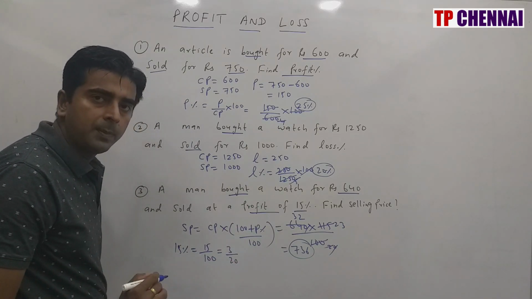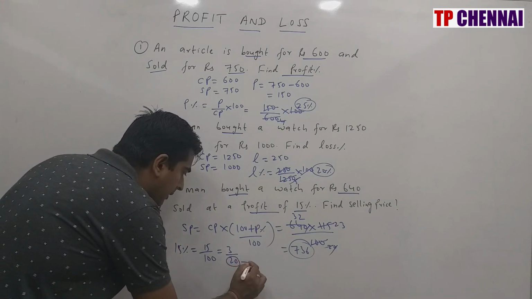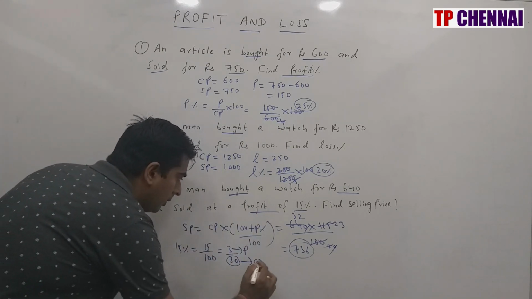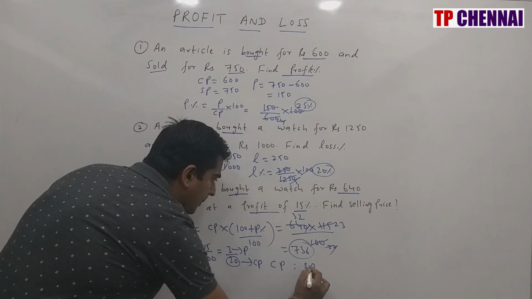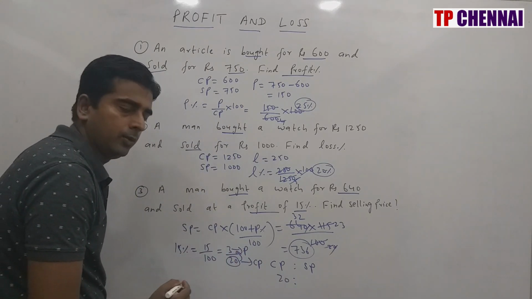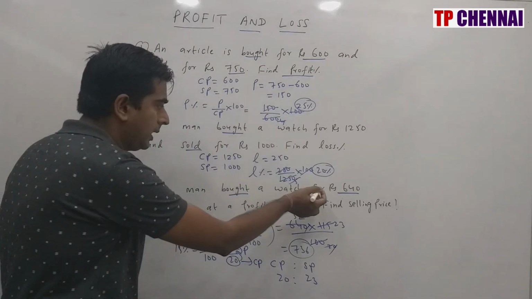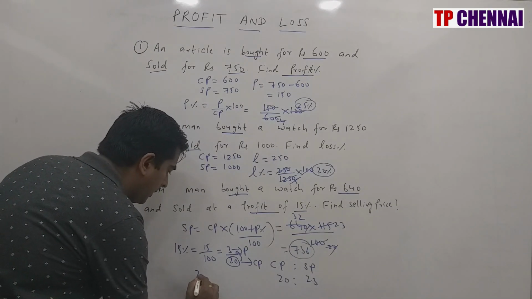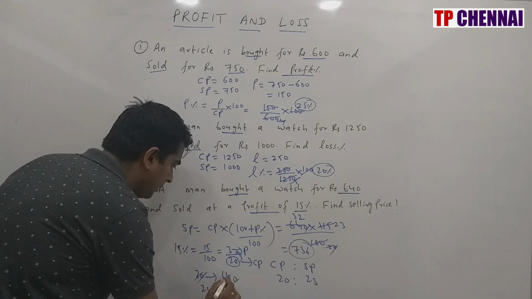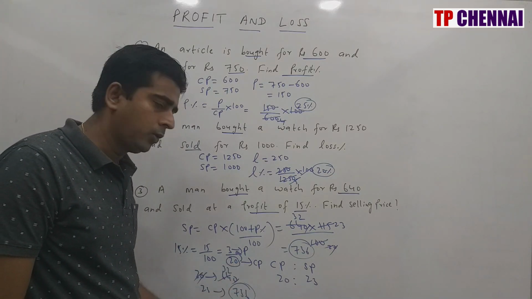Whenever you are converting profit percent or loss percent in terms of fraction, always remember your denominator part is nothing but cost price, and here profit is given, so numerator part is nothing but profit. So I am writing here CP and I am writing here SP. CP is 20 and I am getting a profit of 3, so SP will be how much? 23. CP they have given you, a man bought a watch for rupees 640. That means 20 part is nothing but 640. They are asking 23 part. So which is nothing but how much? Same 736.